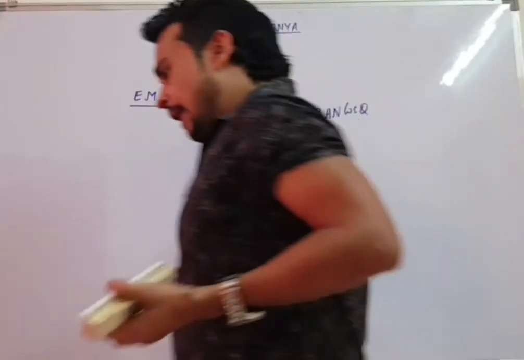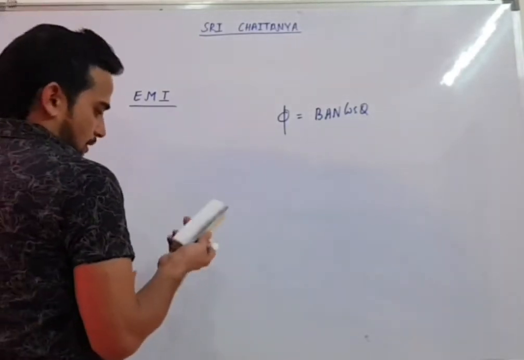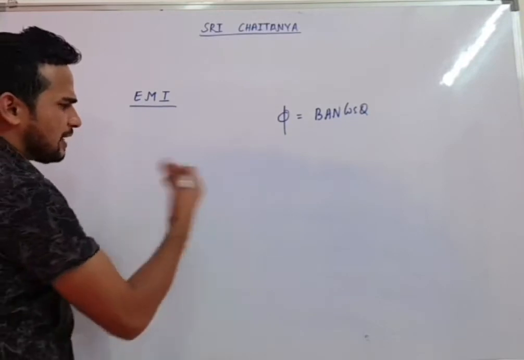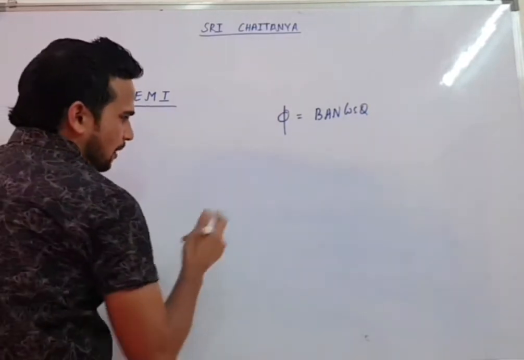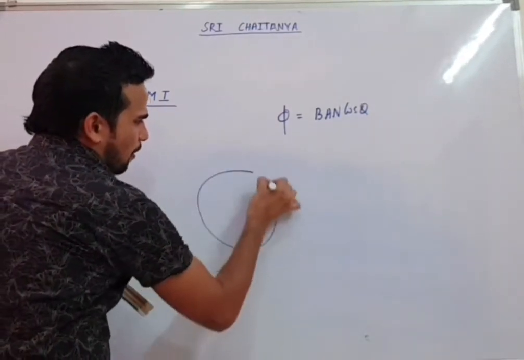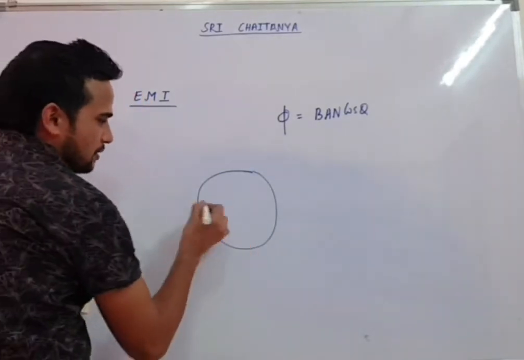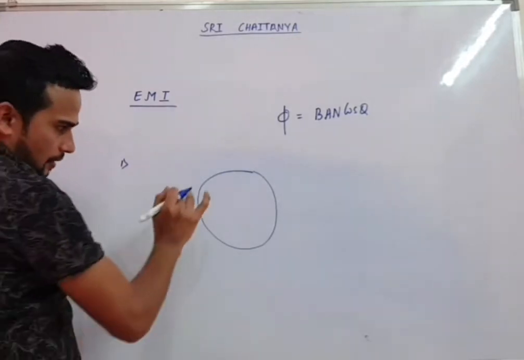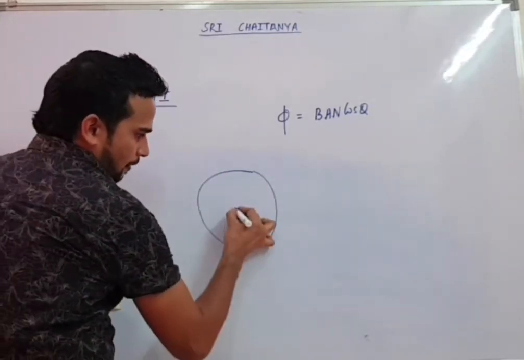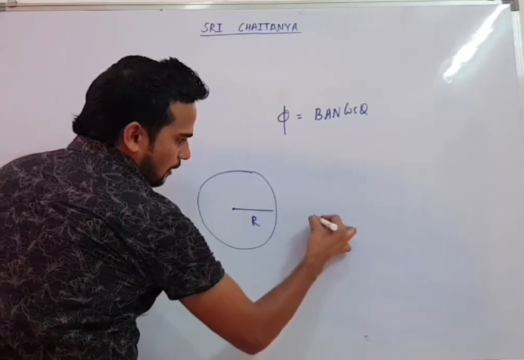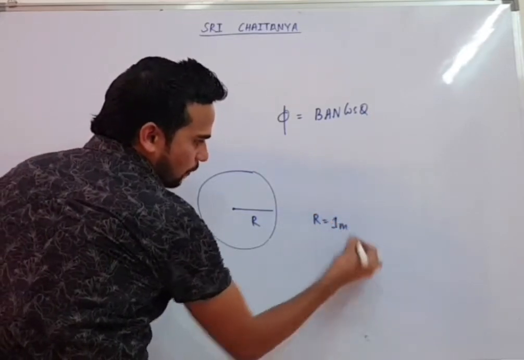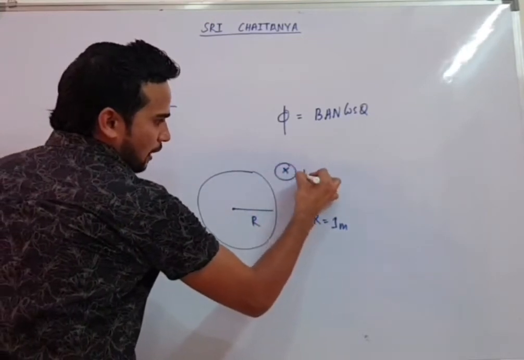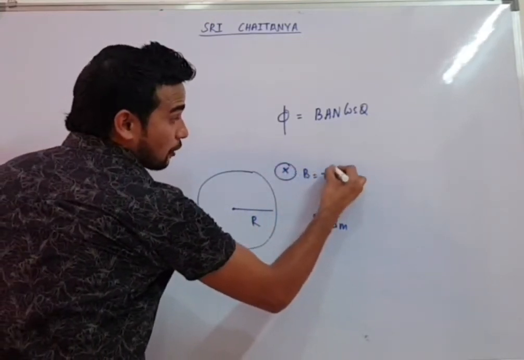Just see, for example, one question has been asked. This is the same as a previous year NEET question. They said a circular coil of one turn is there. Let's talk about the first question which will be asked from here. They gave the radius of the coil as 1 meter. This coil was placed in a perpendicular magnetic field. You can see, but this magnetic field is not constant.